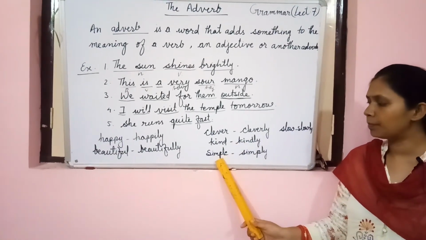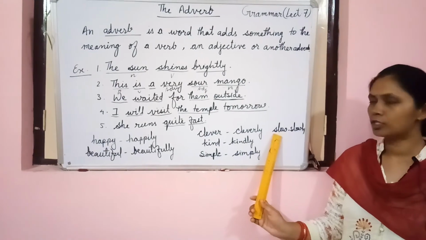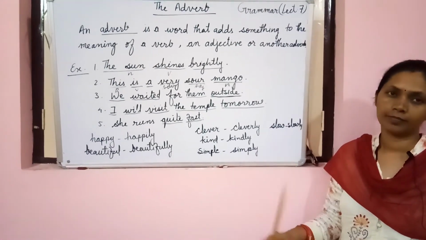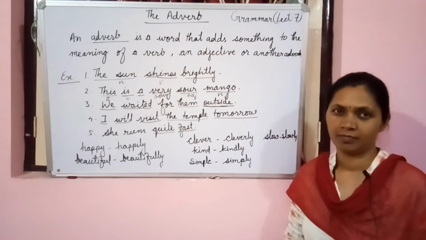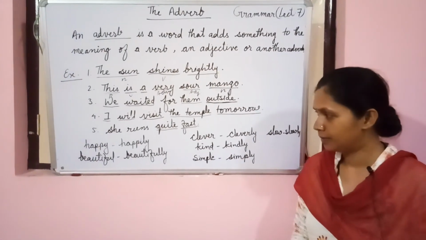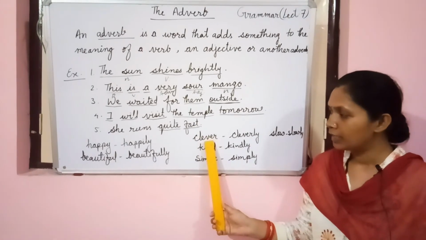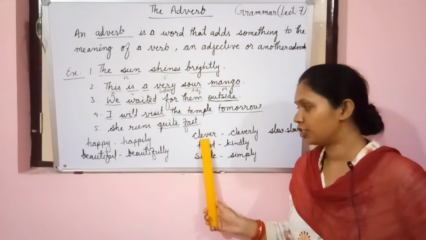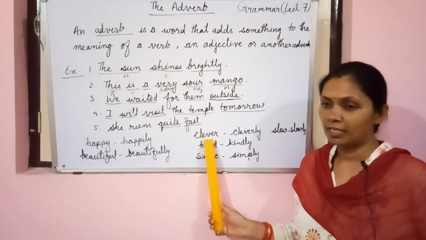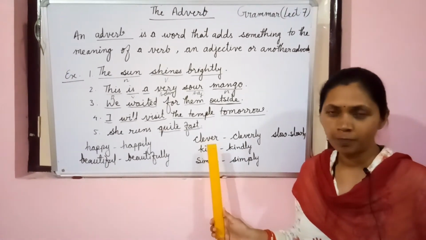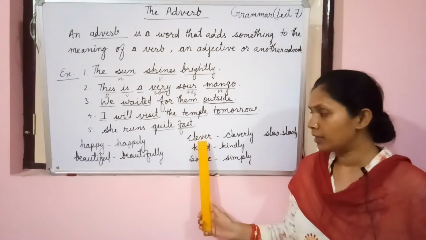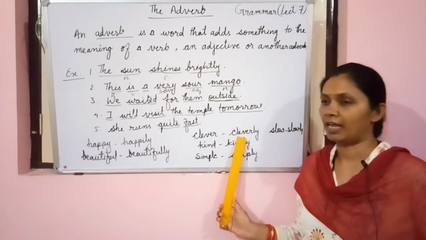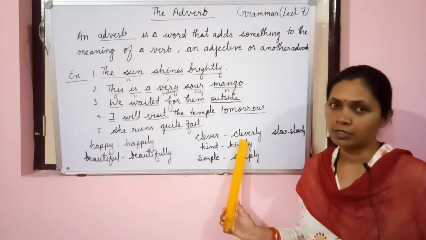Some adverbs are formed by adding ly to the adjective, just like happy, happily; beautiful, beautifully; clever, cleverly; kind, kindly; simple, simply; slow, slowly. Now, clever is an adjective. So about a person we can say that he or she is very clever. And when any action of this person is to be qualified, what do we use? Cleverly. It's like he worked very cleverly.